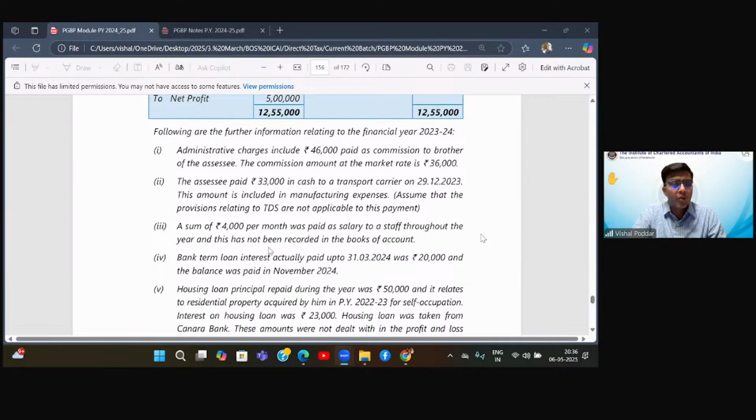So PGBP good to go? Yes, beta. Priyanshi, this is an 8 to 10 marks question, not only 8 to 10 marks. Don't worry. So students, simple. Just practice. The more you practice, the more your probability of recalling things and doing it accurately in the exam increases.